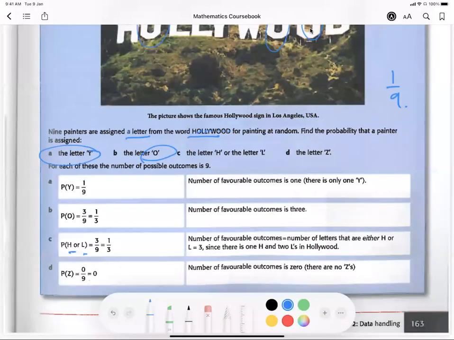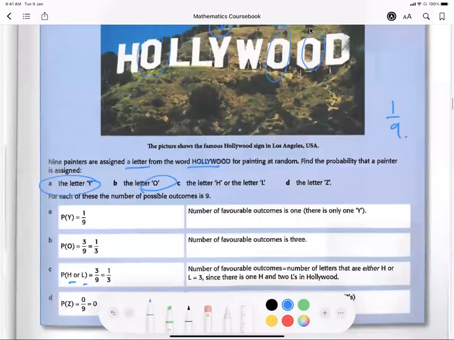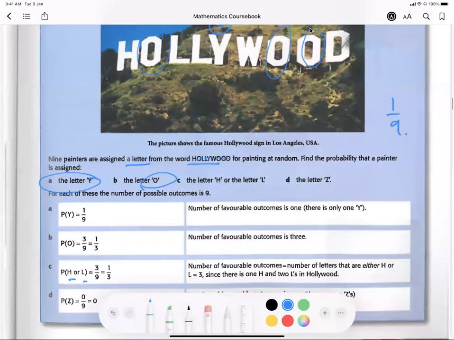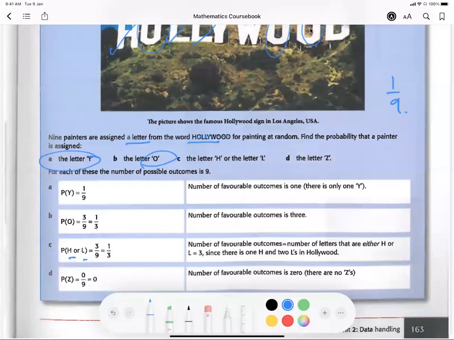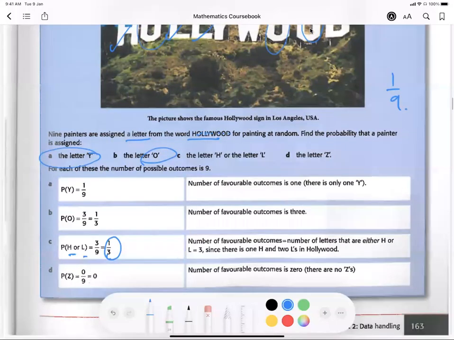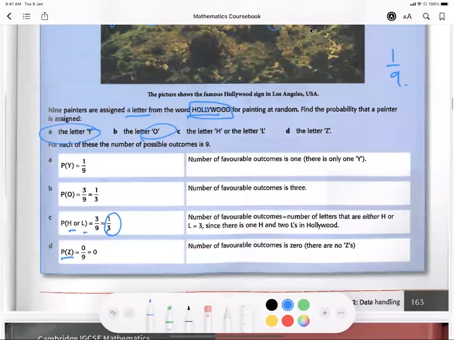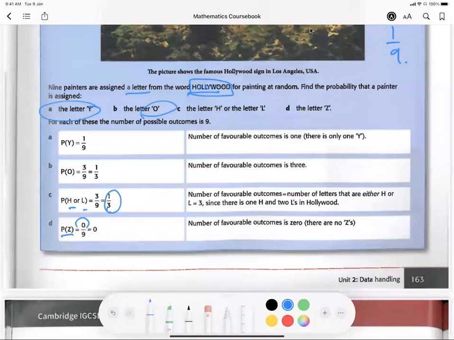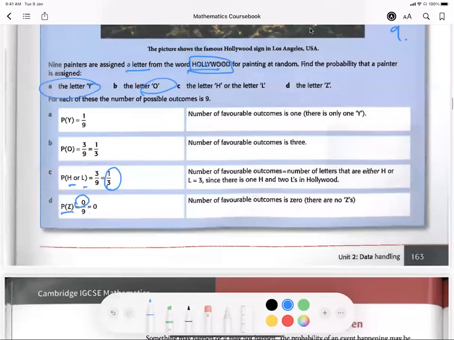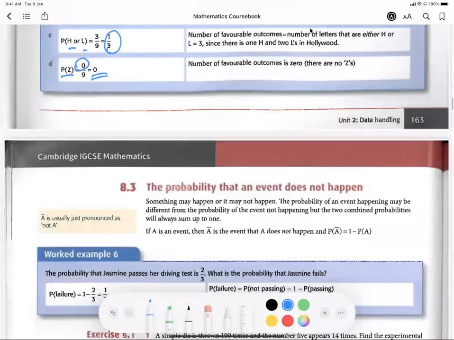H or L. We are going to join these two probabilities together, meaning they can get H or L. You can see there's 1 H, 1 L, 1 L. So you have a total of 3 letters, which is 3 out of 9, or 1 out of 3. Probability of getting a Z: there's no Z at all inside the whole thing. So we just write 0 because there is no Z inside HOLLYWOOD. So it's 0 out of 9. It is impossible to get it.